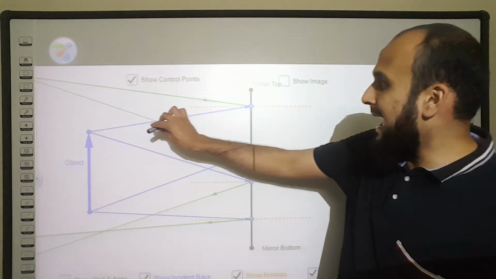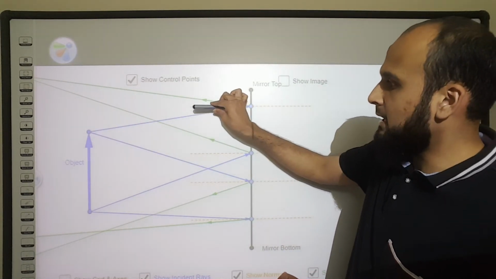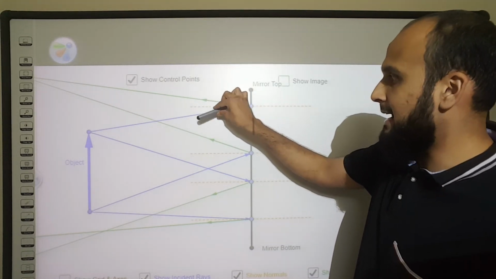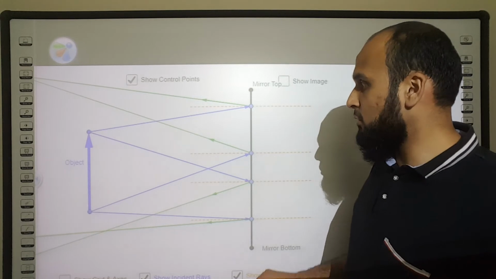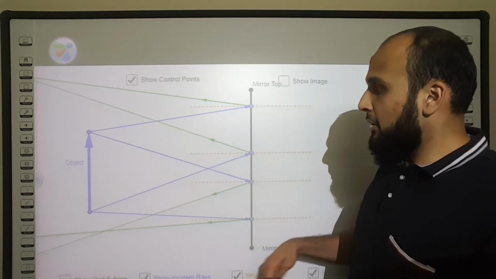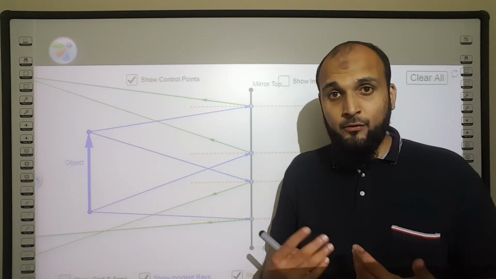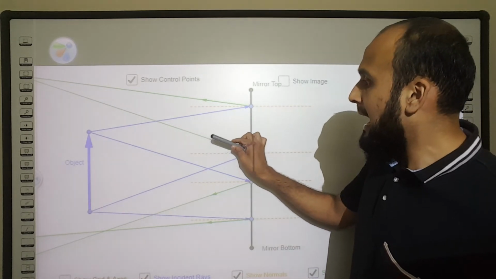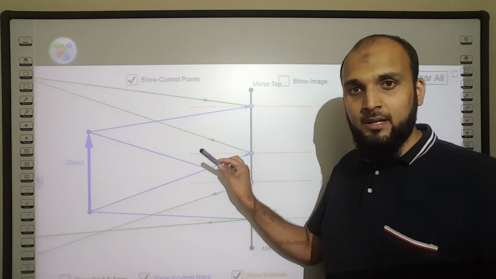So whatever the angle between the blue incident ray and the normal, that orange dotted line, is, it's always going to equal the angle of reflection, which is the angle between the dotted normal and the reflected ray. Okay?